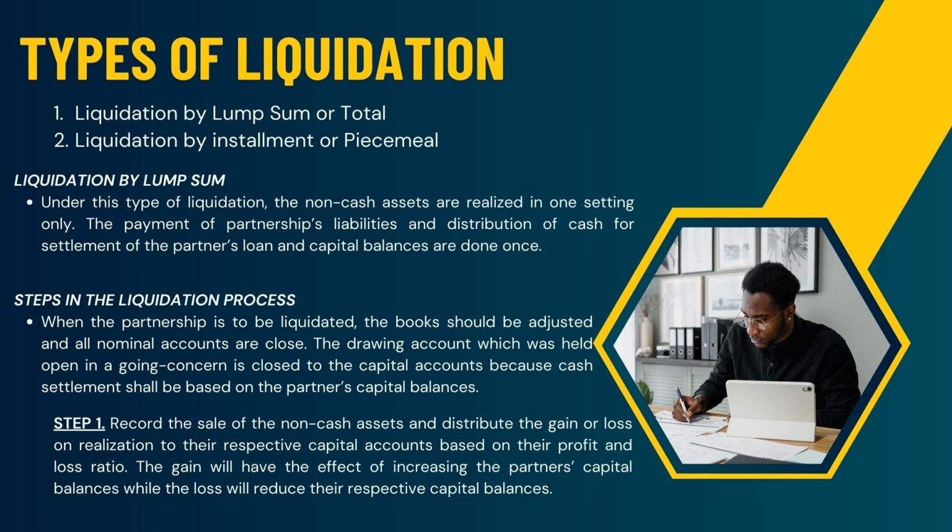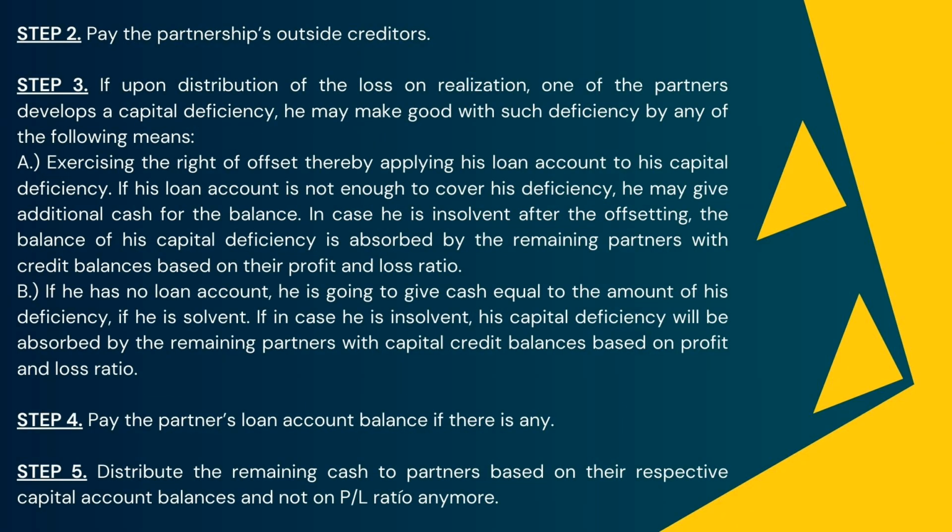Step 1 is to record the sale of the non-cash assets and distribute the gain or loss on realization to their respective capital accounts based on their profit and loss ratio. Step 2 is to pay the partnership's outside creditors. Step 3 is, if upon distribution of the loss on realization one of the partners develops a capital deficiency, he must make good such deficiency by any of the following means.